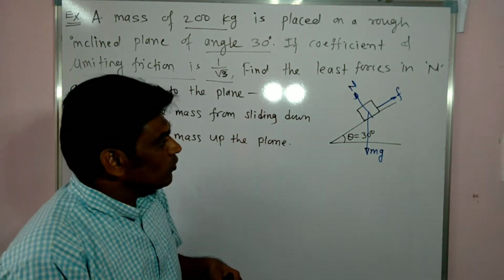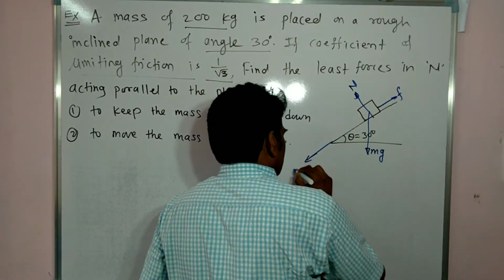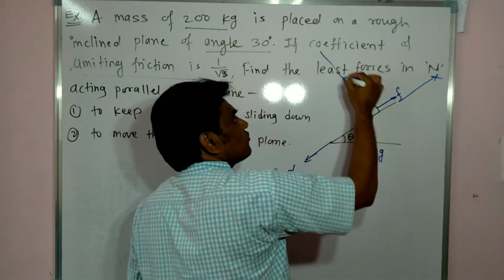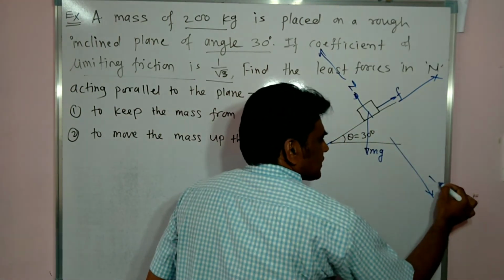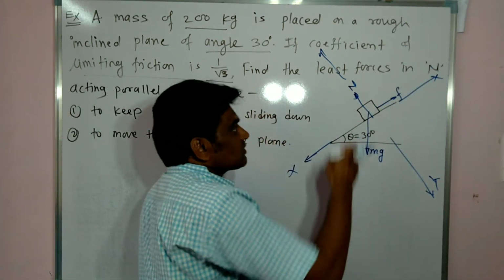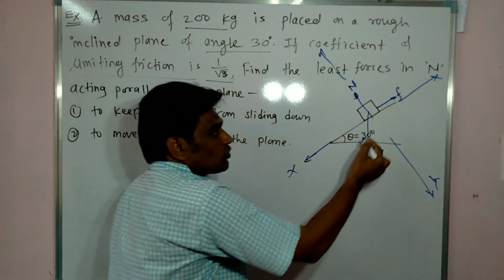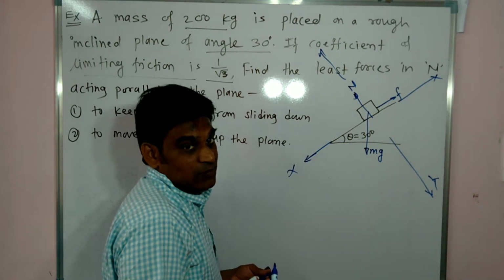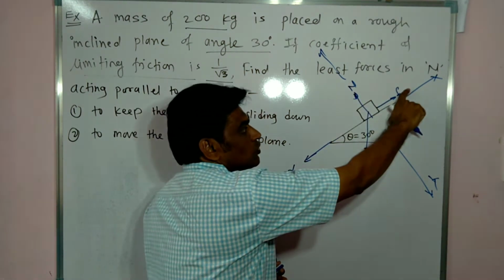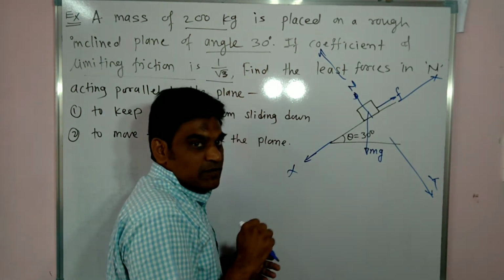You assume your x-axis here, along the plane, and perpendicular to this we will have a y-axis in this direction. So this force is along the x-axis and this normal reaction is along the y-axis. Now mg becomes the inclined force, so you resolve only this. Means we will have 1, 2 and these two components, only 4 forces. So we can minimize the forces.